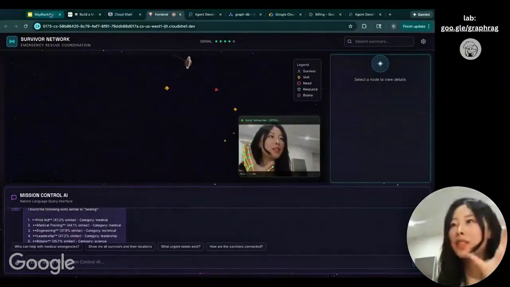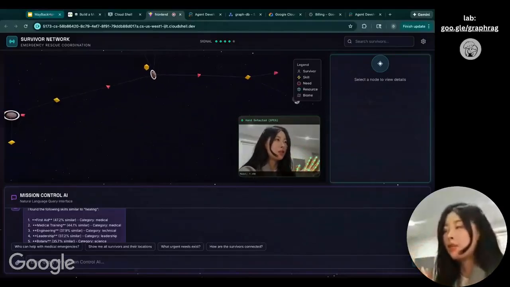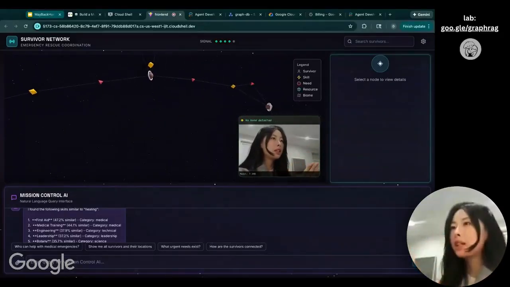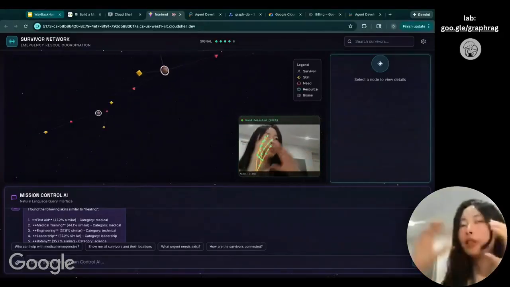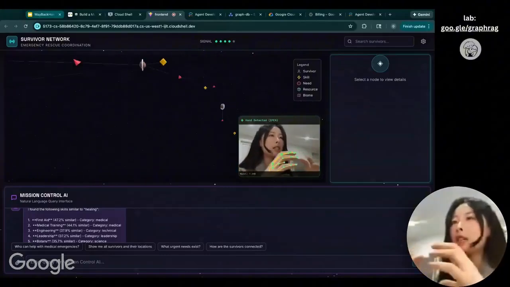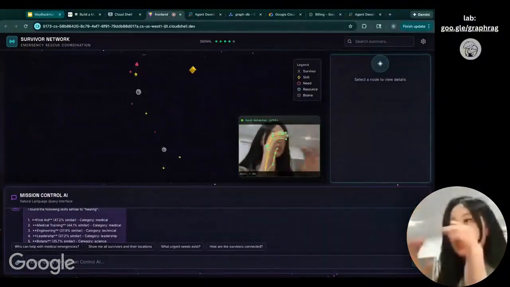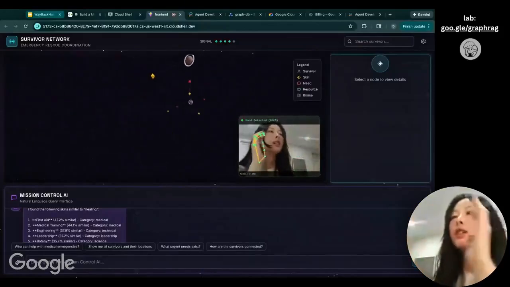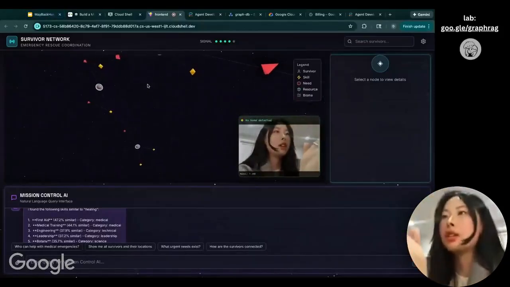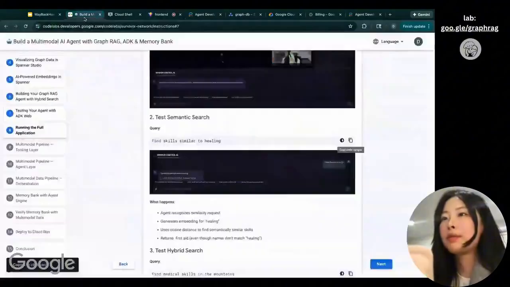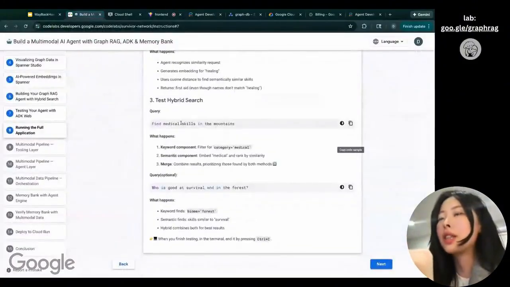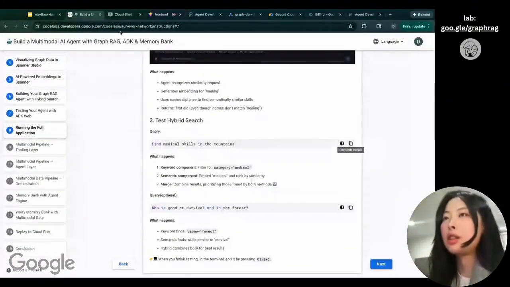What we did is we successfully created the GraphRAG agent with ADK and Spanner, and then we connected the front end and back end with FastAPI. Now when you ask anything in the chat, you can directly find the result in the Spanner knowledge base. Very cool. So you can also test different searches and get the results.